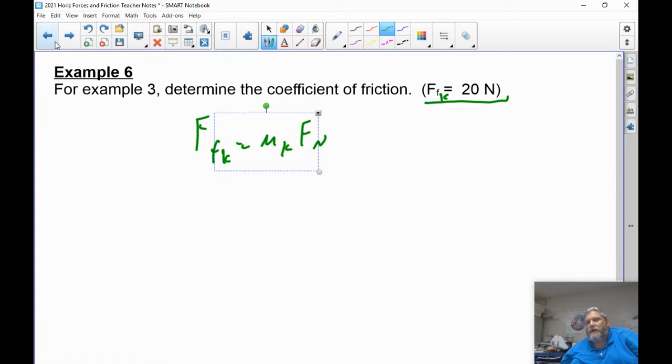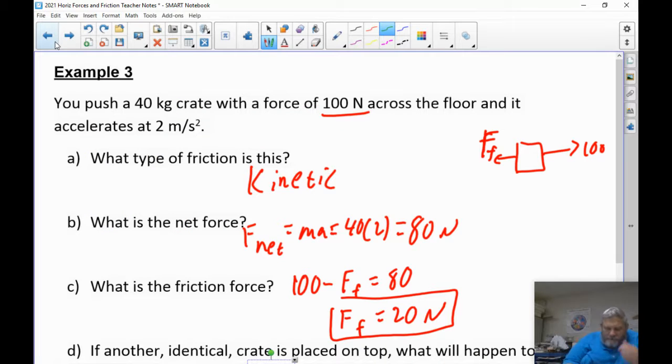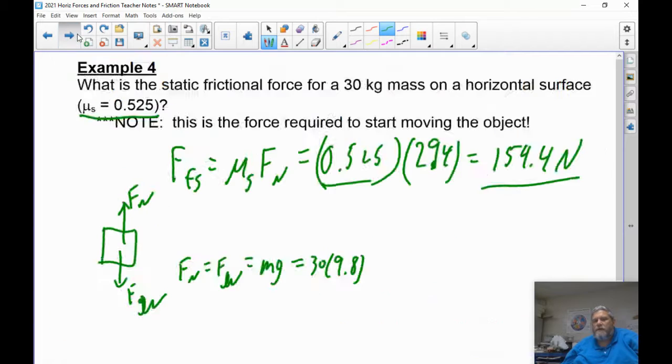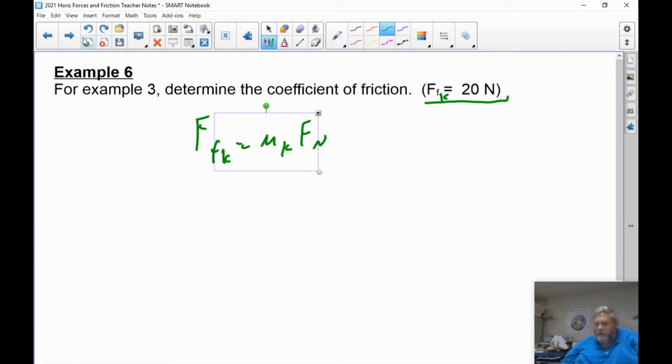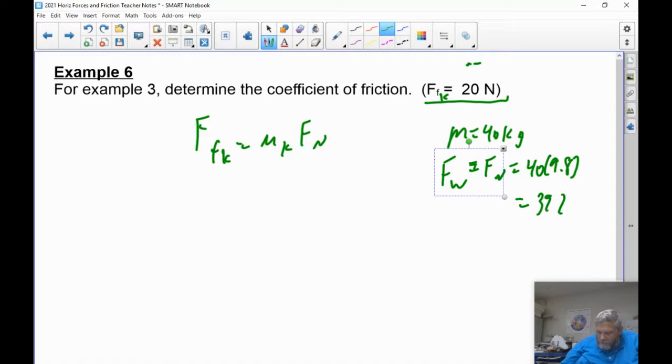I've got to go back one more time, because what's the normal force? What was the weight? It was a 40 kilogram crate, so we're going to go back there. We know that the mass was 40 kilograms. Therefore, the weight, which is the same thing as the normal force in this situation, is going to be equal to 40 times 9.8. That's going to be 392 newtons.